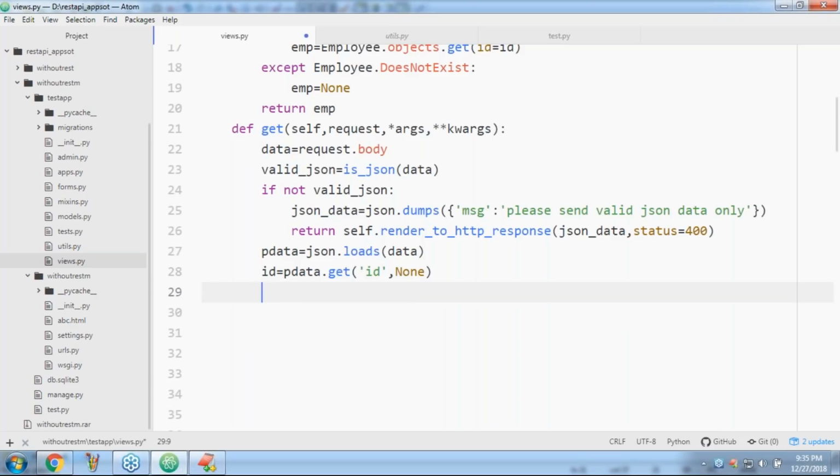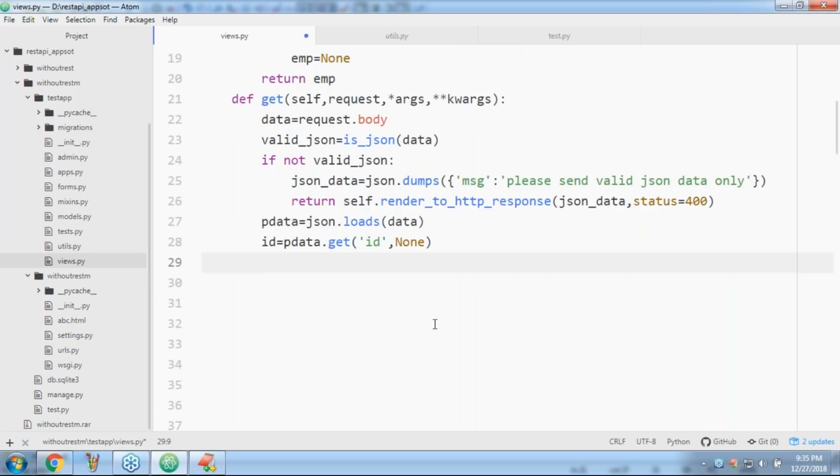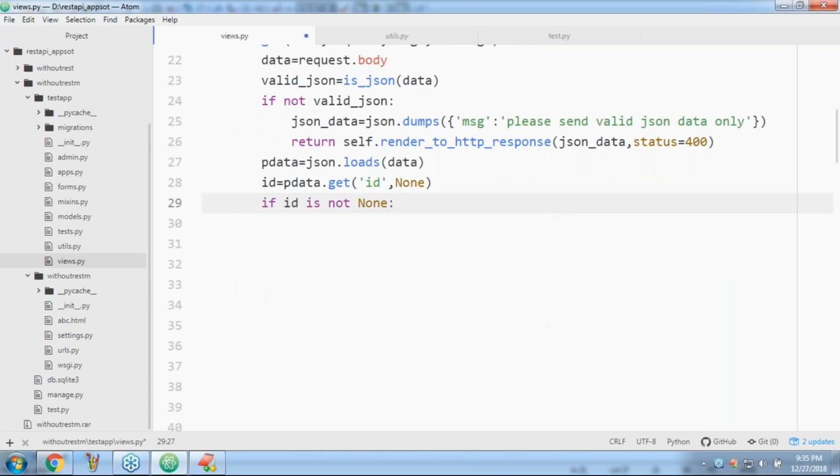Now, very important point. Up to this, any doubt? This is the dictionary, Nandakishore. We are converting JSON data into a Python dictionary. From the Python dictionary, the get method gives the value associated with the ID. If this ID is there, we get the corresponding value. If ID is not there, then we get none. Now my question is, if ID is not none, what is the meaning of this? Can anyone please tell?